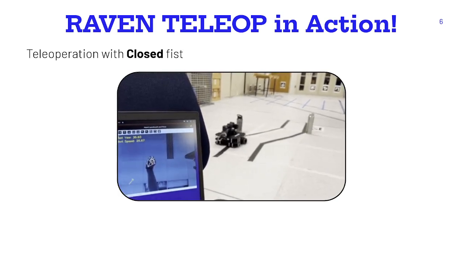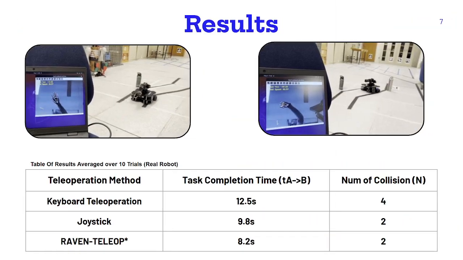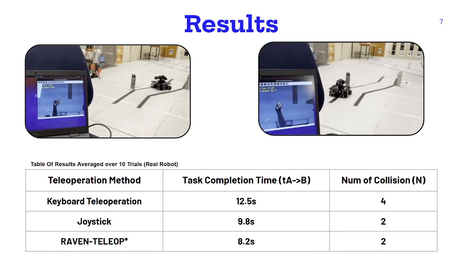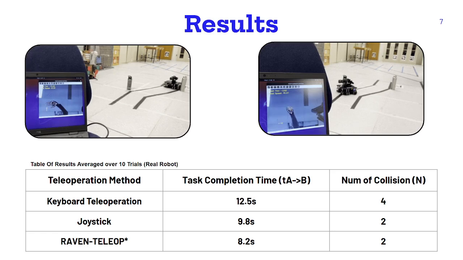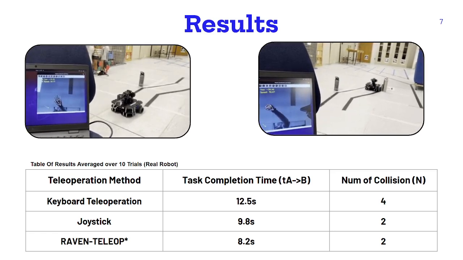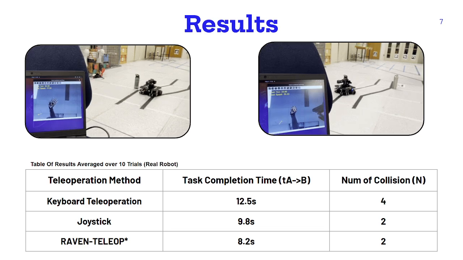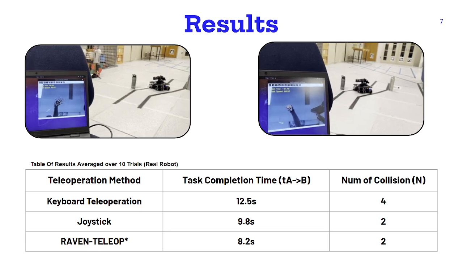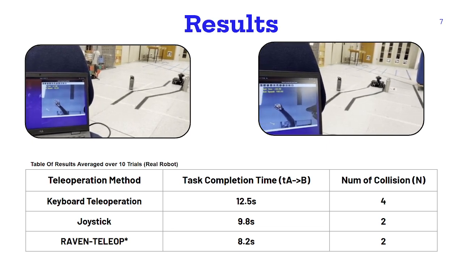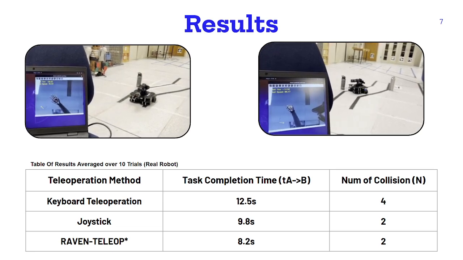mobility or physical impairments. To evaluate the effectiveness of Raven TeleOp, we conducted a controlled navigation task using a real TurtleBot 3. The robot was required to move from point A to point B along a predefined curved path, with multiple obstacles introduced to simulate a challenging real-world environment. A collision was defined as any instance where the robot touched the boundary or an obstacle. We compared 3 input methods: traditional keyboard control, joystick input, and our gesture-based Raven TeleOp system.